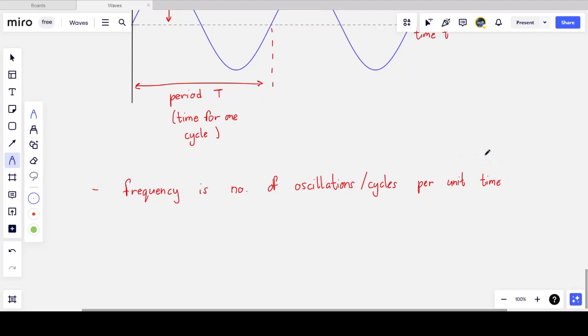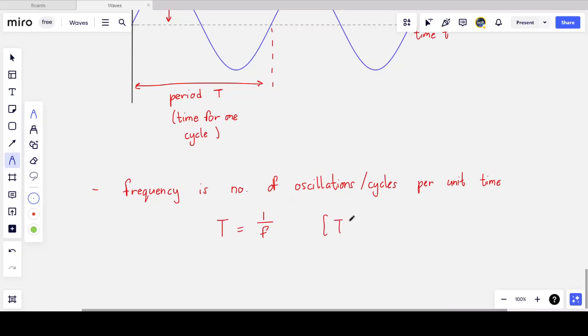The more waves pass every second, the greater the frequency. Fewer waves that pass every second, the lower the frequency. And so I can see that the period is actually the inverse of the frequency, because the period is the time that it takes for one wave to pass, which is the inverse of how rapidly they pass.